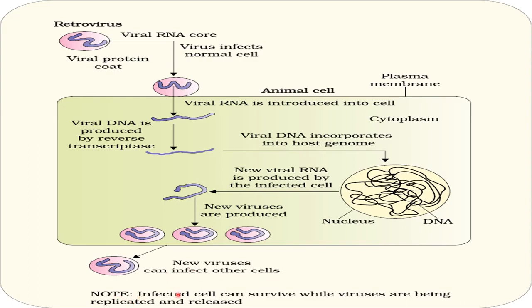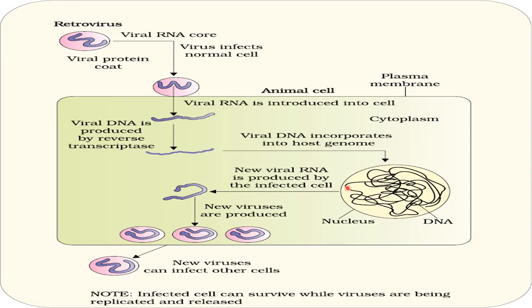Now one more thing here: the infected cell can survive while viruses are being replicated and released, right? It doesn't mean that this macrophage will be killed once the virus has entered inside it. It will survive. It will replicate the DNA of the virus.